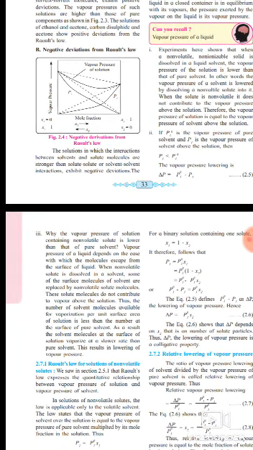Why is the vapor pressure of a solution containing a non-volatile solute lower than that of the pure solvent? The vapor pressure of a liquid depends on the ease with which molecules escape from the surface of the liquid.